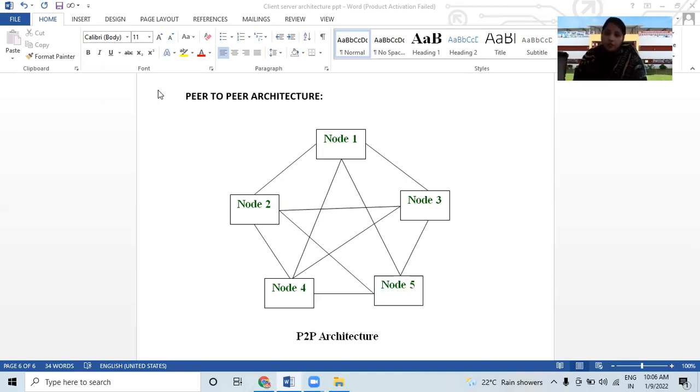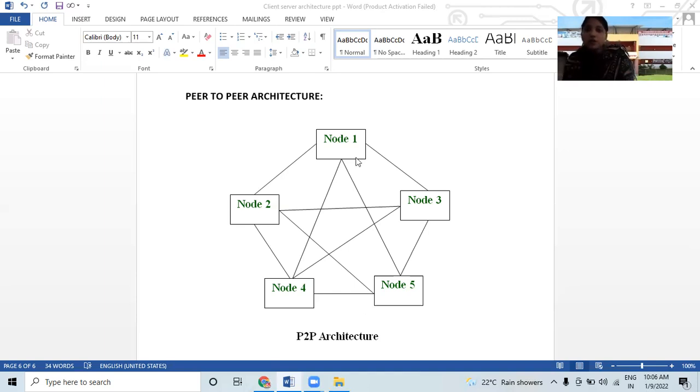If node 1 wants to share particular tasks with node 4, then node 1 and 4 can communicate with each other. Then node 1 and 5 can communicate with each other. Like this, node 2 and node 3 can communicate with each other. Node 2 and node 5 can share the tasks between them. Then node 4 can share the tasks with node 1, node 3, node 2 and node 5.